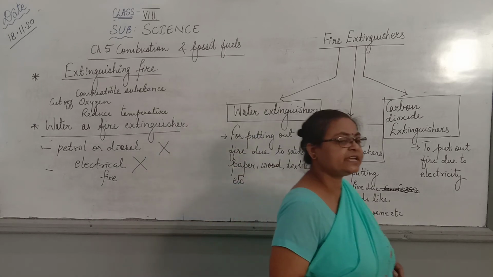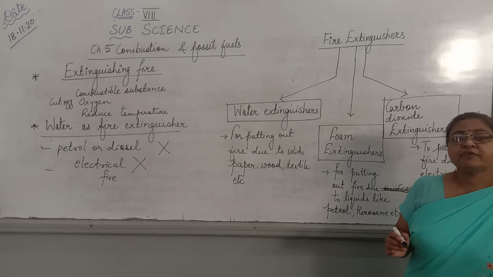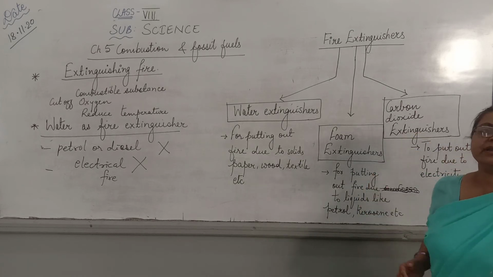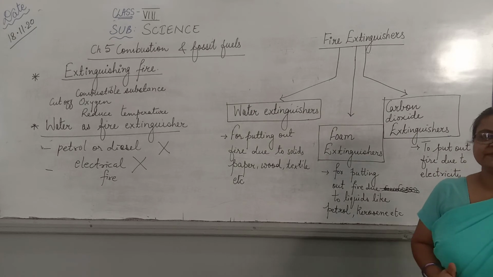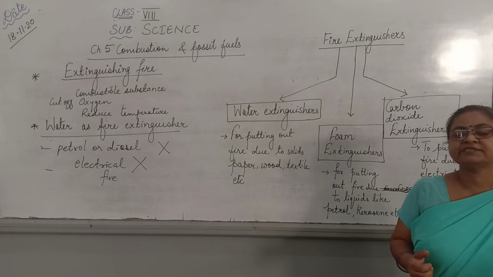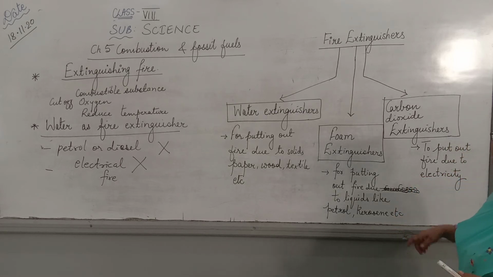Lastly, carbon dioxide fire extinguisher. Carbon dioxide fire extinguishers you must have seen in your buses and all that. A red colored container is kept in the buses, right? In that extinguisher, carbon dioxide is there under pressure. So, in case of fire, it is used.